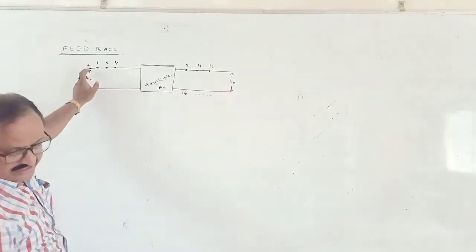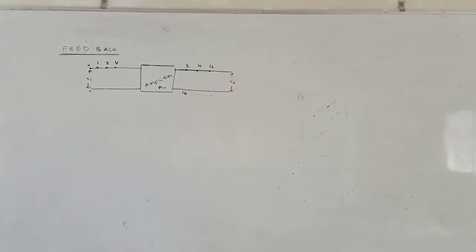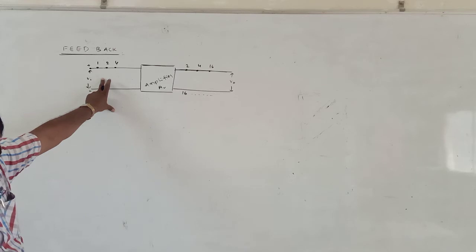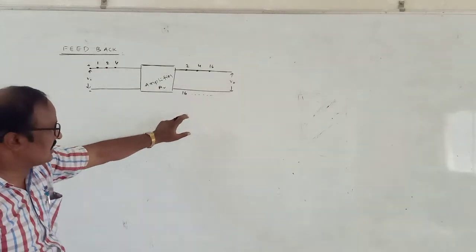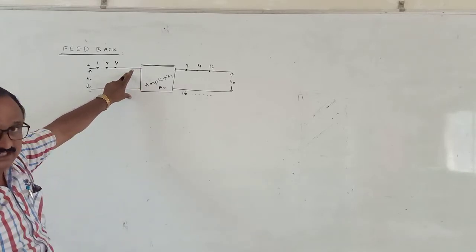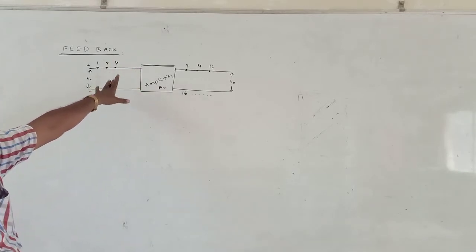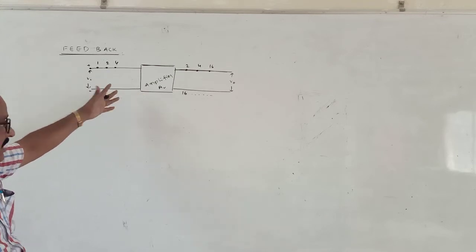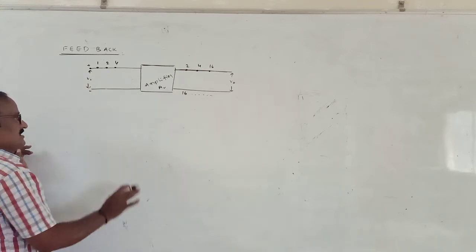So how do you define the feedback? Suppose a part of the output signal is injected back into the input, then the circuit is said to be a feedback circuit. Okay na? Now again, this feedback is also of 2 types.